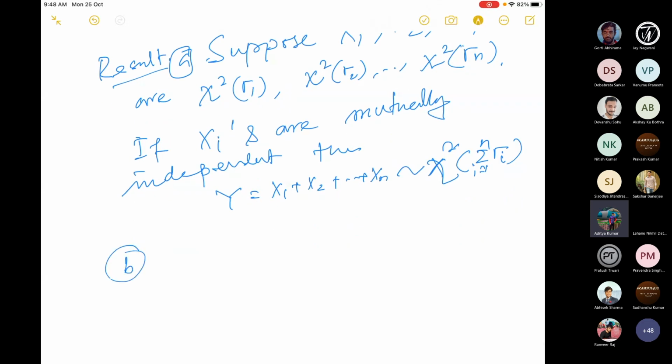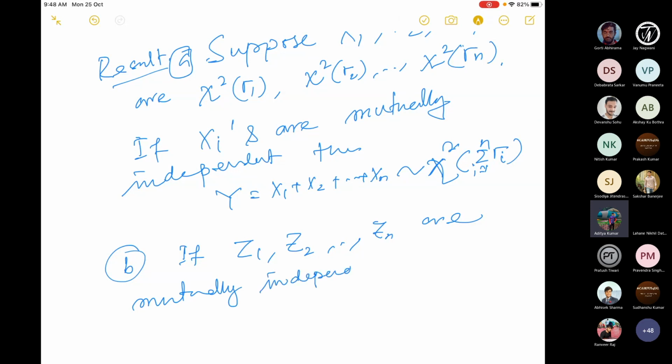Another important result about chi-square is: if Z1, Z2, Zn are mutually independent standard normal, they are IID, and the distribution is standard normal.